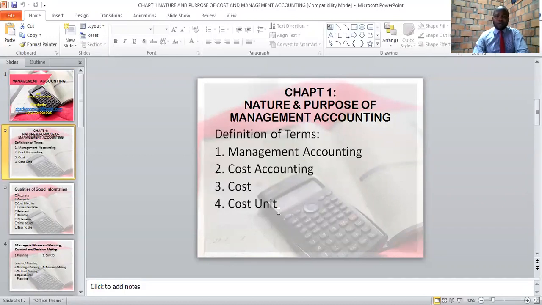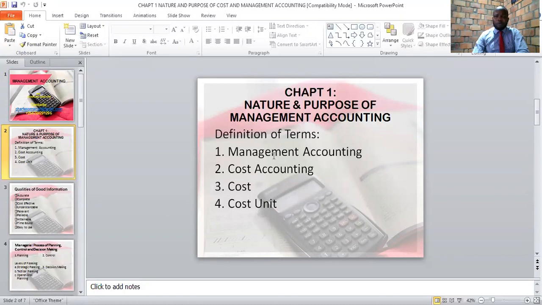We also have our last definition, which is cost unit. This is defined as a unit of a product or service to which cost is ascertained or to which cost is determined. In other words, we are looking at the cost of one product or the cost of a service.